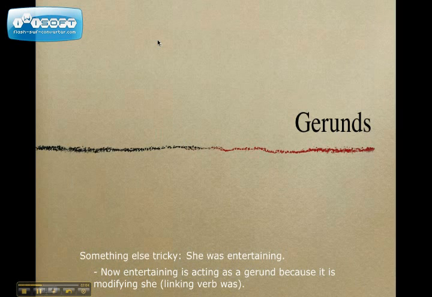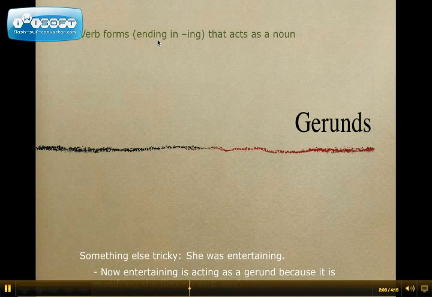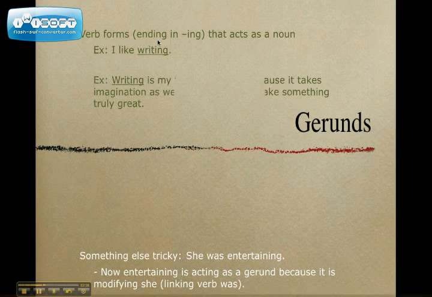Now we have gerunds. Ignore the bottom, I'll get to that later. Gerunds are verb forms ending in -ing that act as a noun. Example, I like writing. Another example, writing is my favorite activity because it takes imagination as well as creativity to make something truly great. So you see writing there is acting as two different parts.